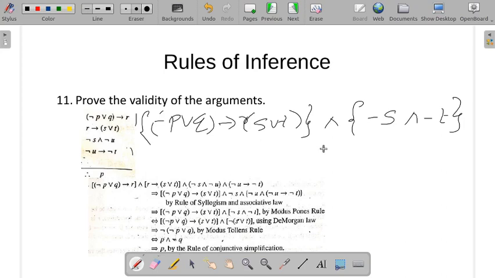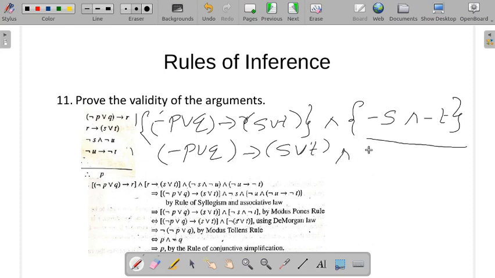So what can we do? We can apply De Morgan's law to this. So let's do it: negation (P or Q) conditional (S or T), and negation (S or T). Now you have De Morgan's law, and how does it look?